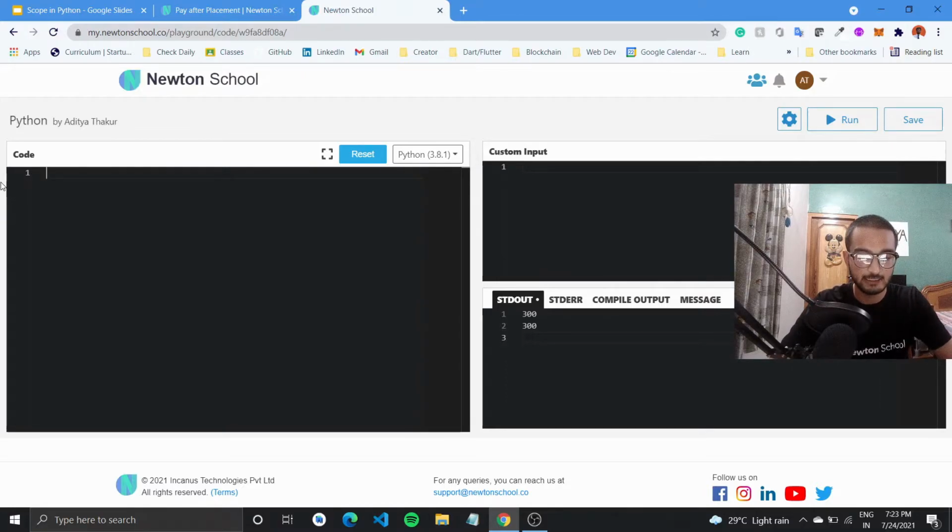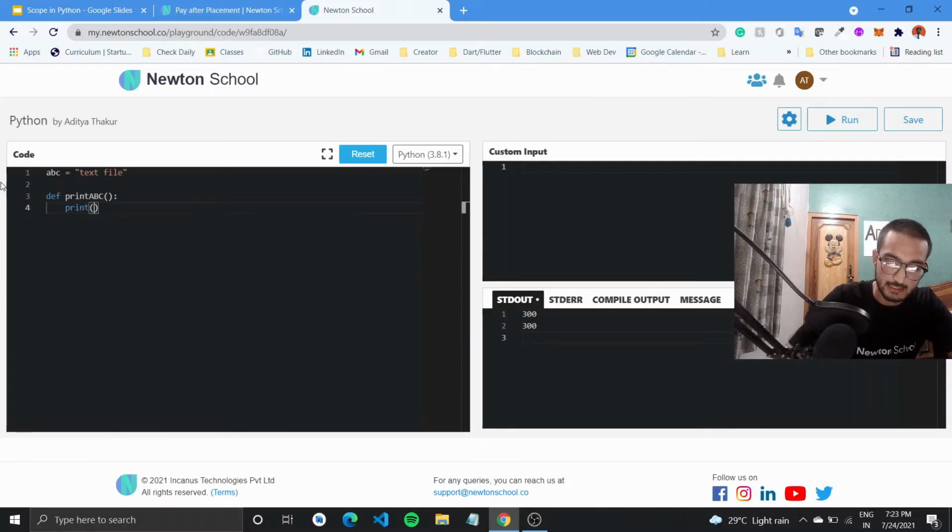Now you can experiment by creating different variables and checking if they work outside. So if I create a variable abc equal to text file, and I want to define a new function that is print abc, right?